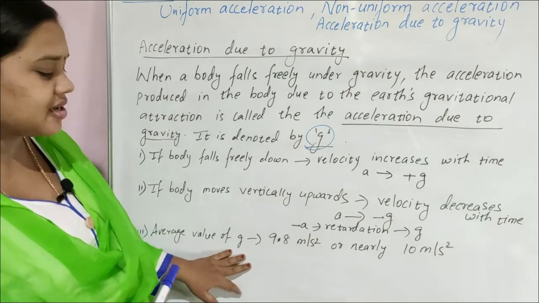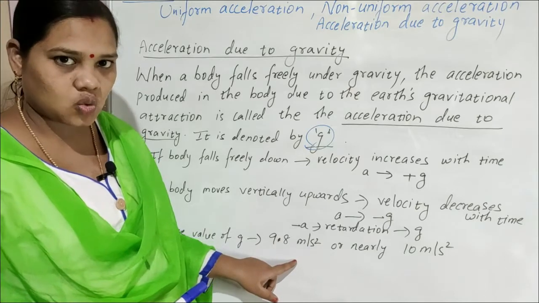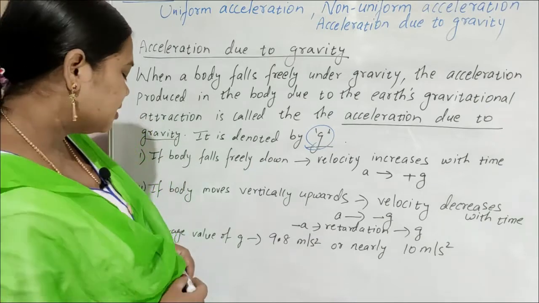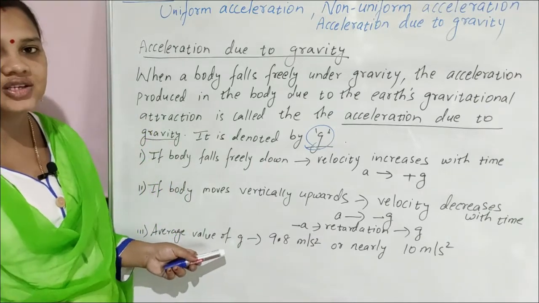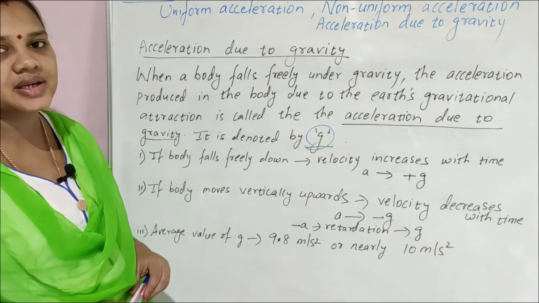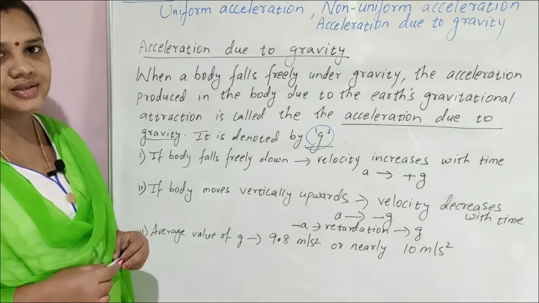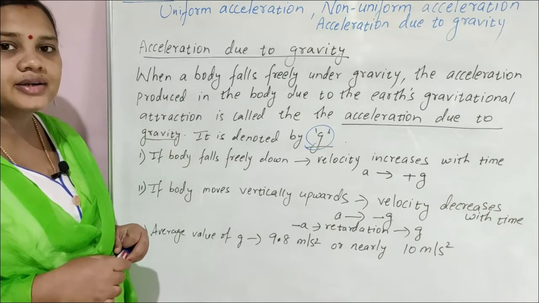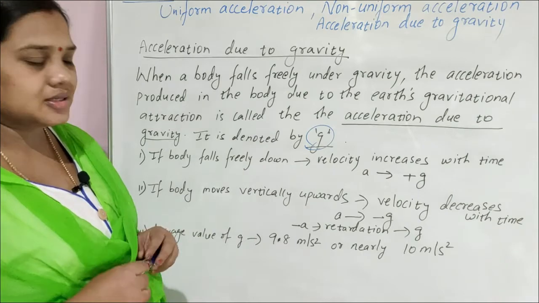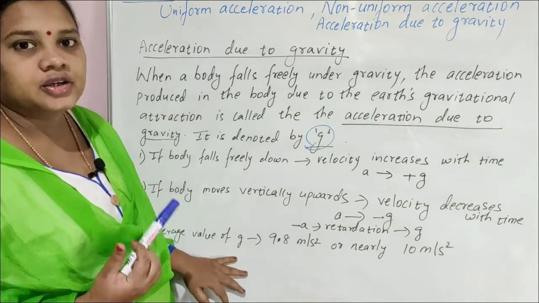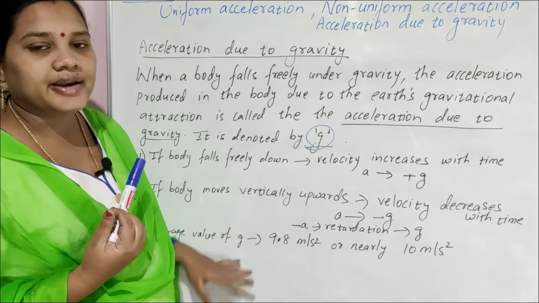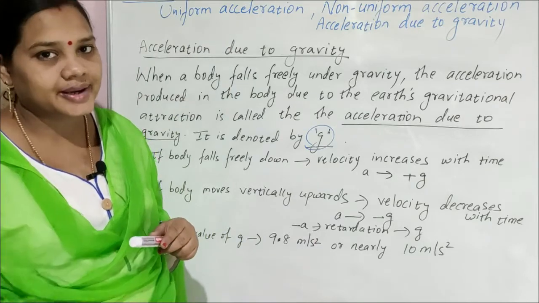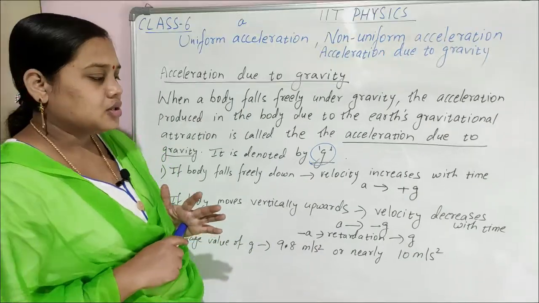Next is the average value of g. The average value of acceleration due to gravity is taken as 9.8 meter per second square, or nearly 10 meter per second square in some calculations. Clear? Acceleration due to gravity is not constant in all places. g varies from place to place. g varies from pole of the Earth to equator, height to depth. Clear, children? So this is for today.